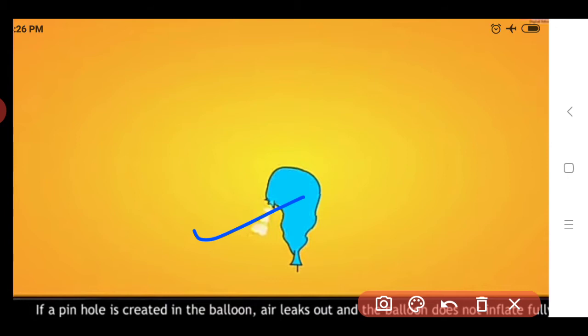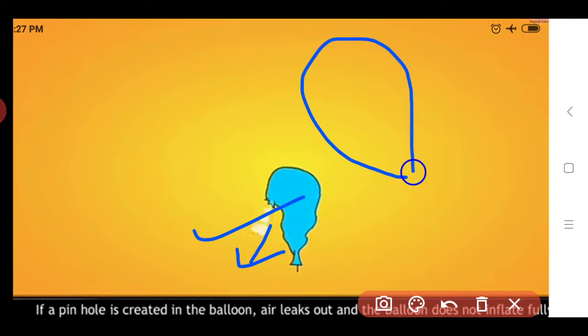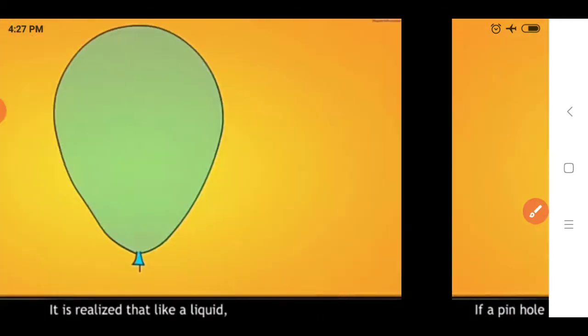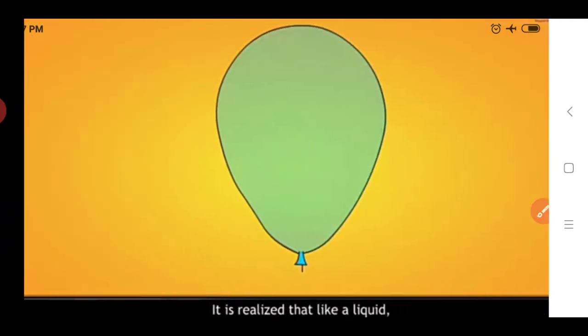If a pinhole is created in the balloon, air leaks out from the balloon and the balloon does not inflate fully. If we see in the next image, the balloon is like this shape, but after leaking of the air, the shape of this balloon is like this. So due to leakage of air, the balloon does not inflate fully. So from this we can realize that